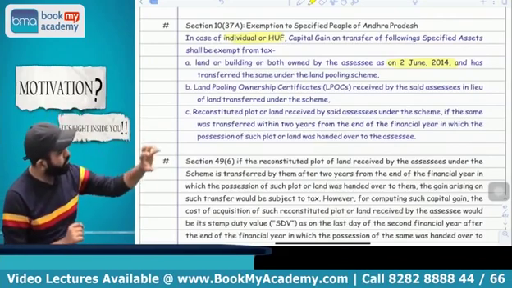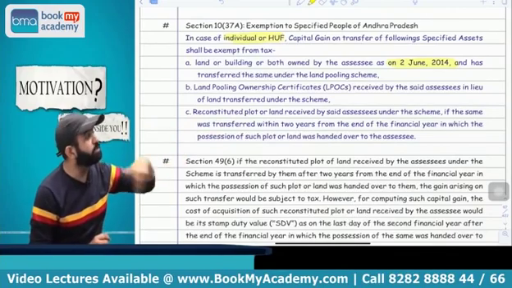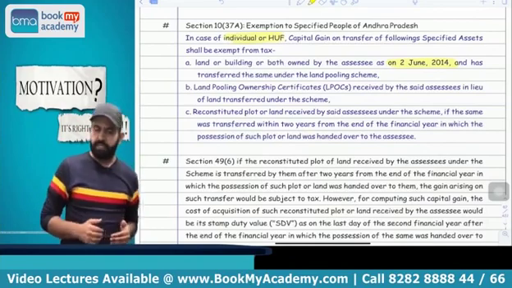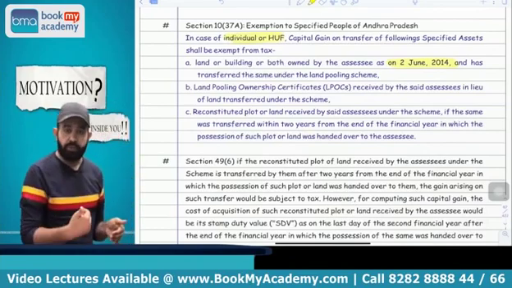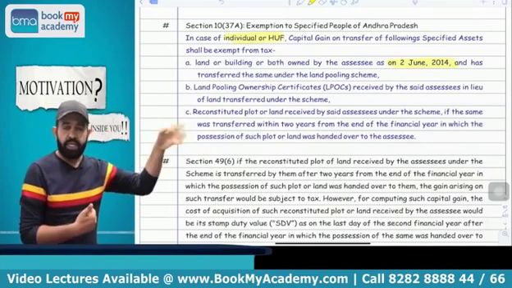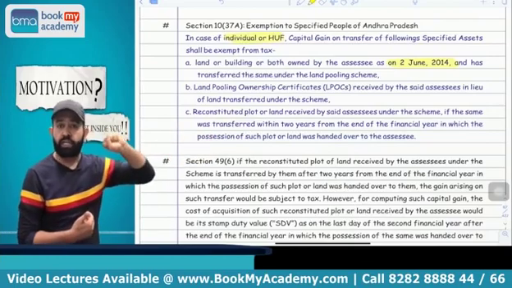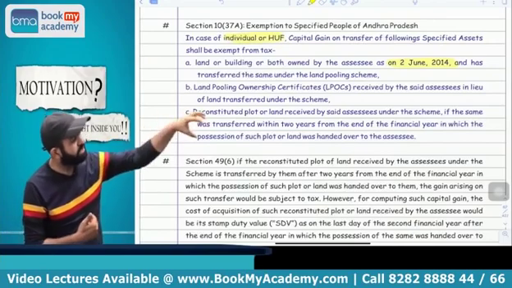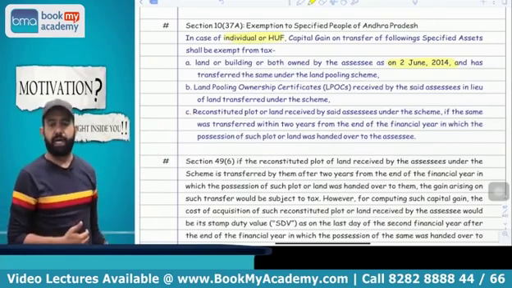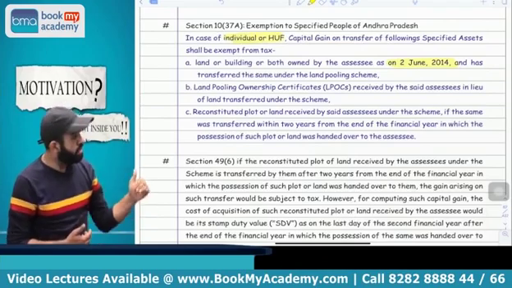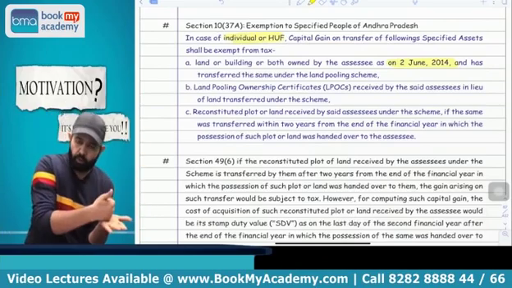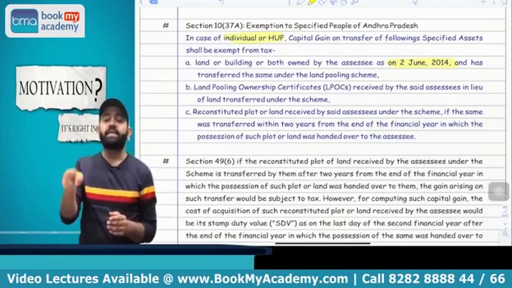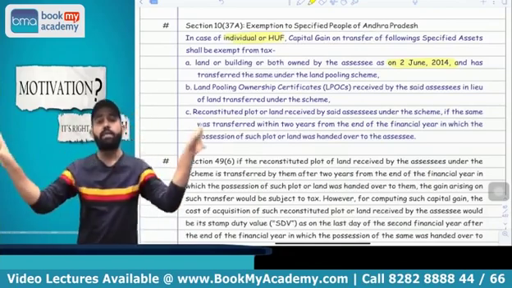Suppose that individual HUF transfers that LPOC, land pooling ownership certificate, then also capital gain is not applicable. Suppose they do not transfer the LPOC, and in exchange of the LPOC, the government gives possession of a developed plot to that individual HUF in the area of Amravati after development of that capital. If they transfer that developed plot within 2 years from the end of the year in which possession is received, then also capital gain is not applicable.